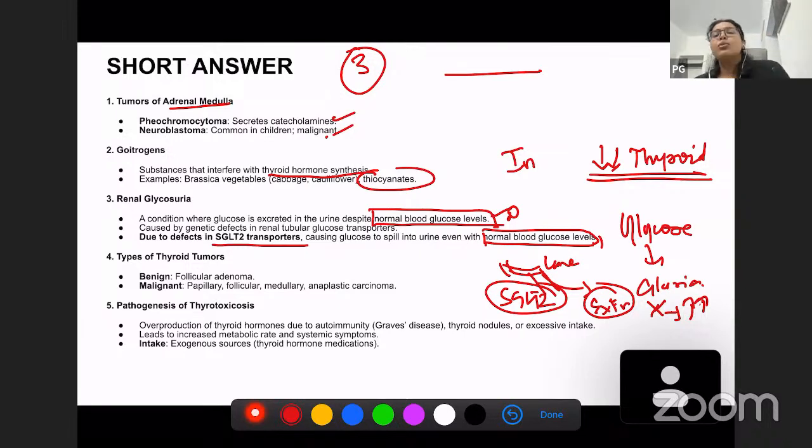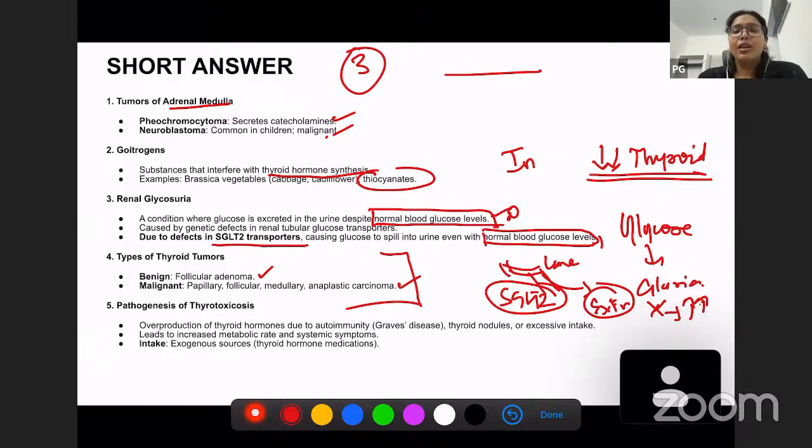Okay. So, types of thyroid tumors. This we have discussed in our previous class. There are benign thyroid tumors as well as malignant thyroid tumors. We have discussed this elaborately in our previous lesson. Pathogenesis of thyrotoxicosis. We have just discussed this in our short essay question, but I will overview the important points that you have to write.